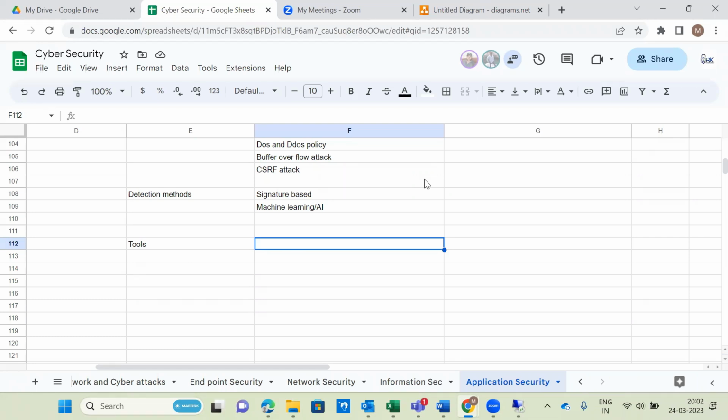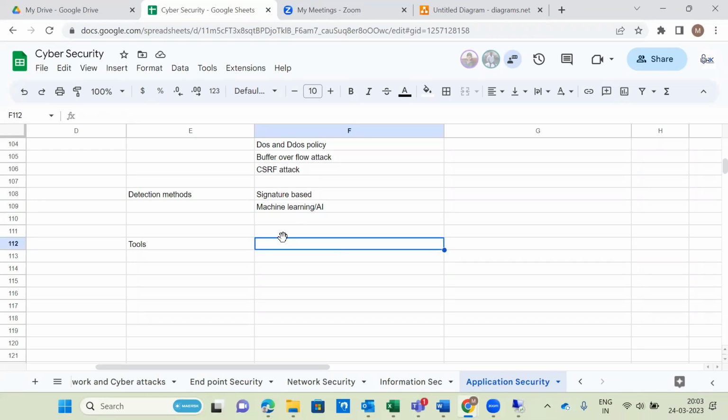And when the worm attack comes for the first time, it falls under machine learning only. That's right. After one attack, similar attacks fall under the signature method. Exactly, that's right. Whatever you said is correct.